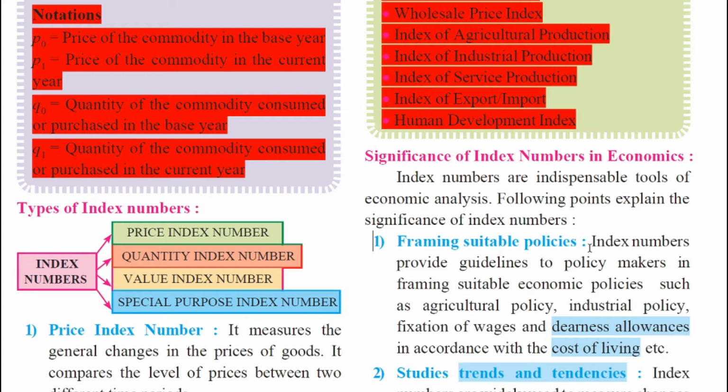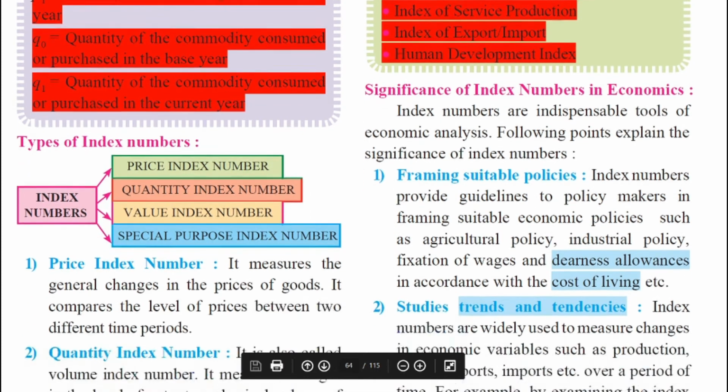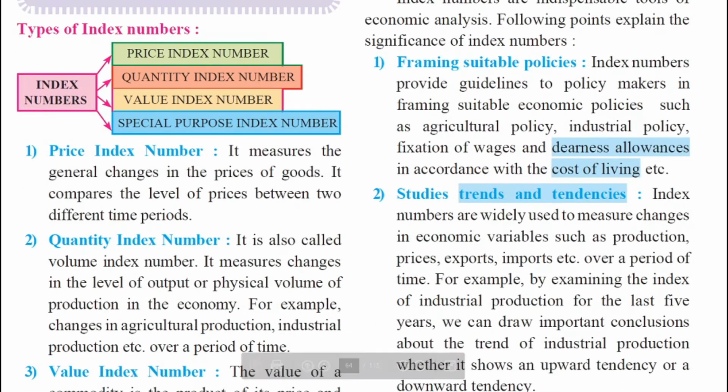Index numbers provide guidelines to policy makers. Yes, they are like guidelines. Through the figures, through the numbers of index number, through the calculations, we can frame good policies and come to conclusions. So index numbers provide guidelines to policy makers in framing suitable economic policies such as agricultural policy, industrial policy, fixation of wages, dearness allowances, etc. So, my dear students, in this way, framing suitable policies is one of the most important significance of index number.